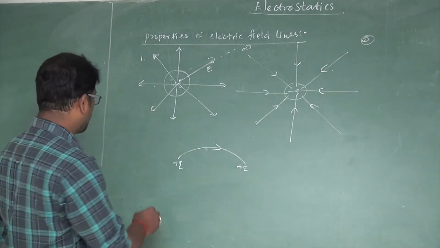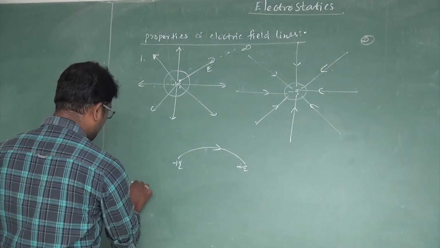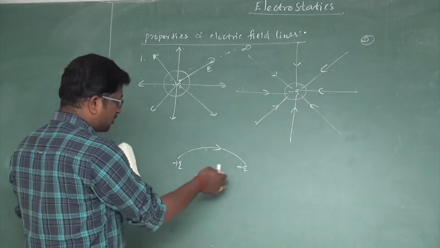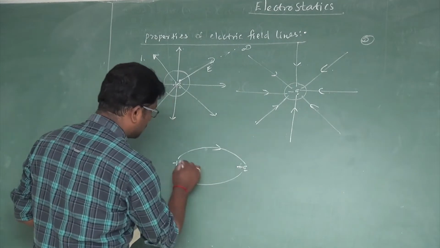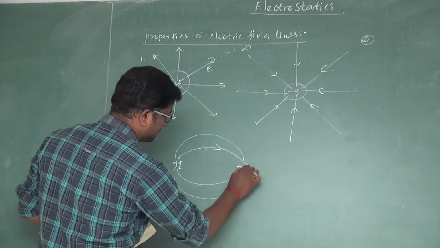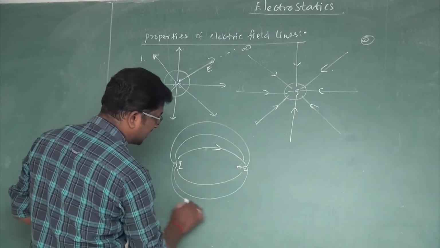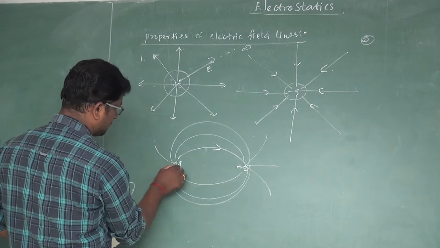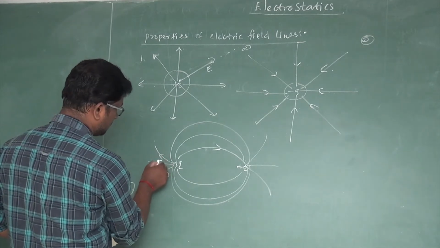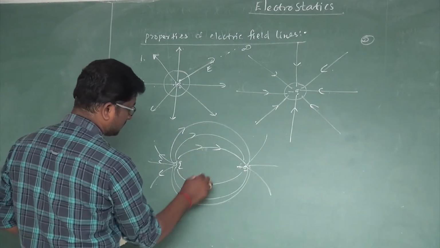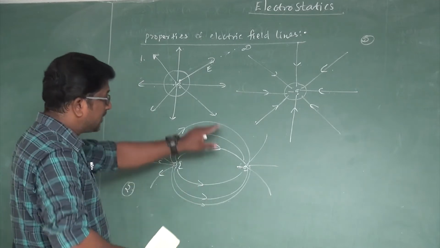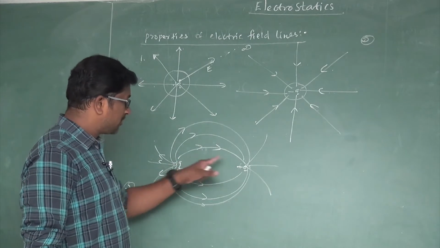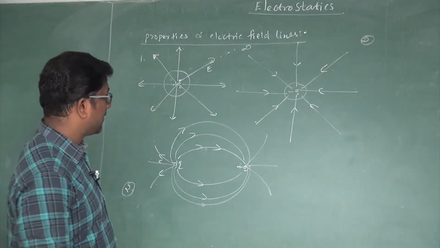And the second one. Suppose for a system of two point charges, the electric field pattern looks like this. So this is the pattern of electric field produced by a system of two point charges, one positive and the other negative.